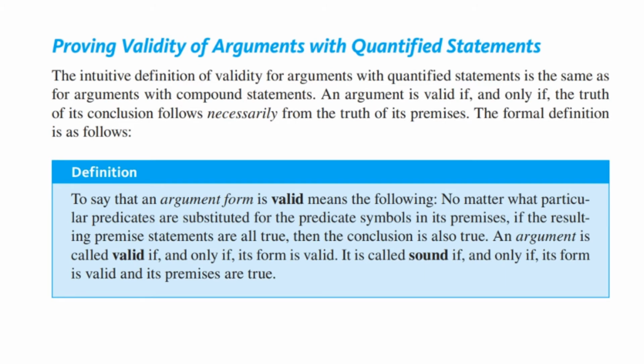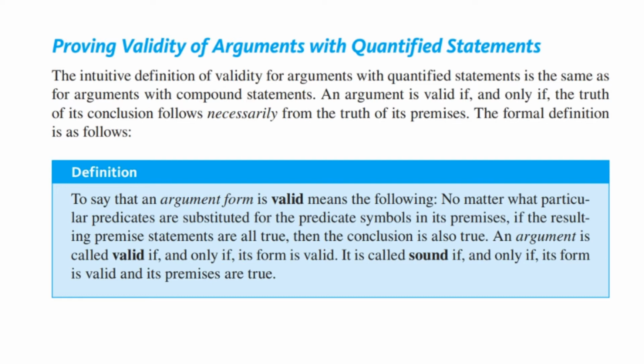Now, an argument is valid, and we define it here, means that no matter what particular predicates are substituted for the predicate symbols, if the resulting premises are all true, then it forces the conclusion to be true. That's the same thing, except we're talking about quantified statements now. We say that an argument is valid if and only if its form is valid. But it's called sound if and only if its form is valid and its premises are true.